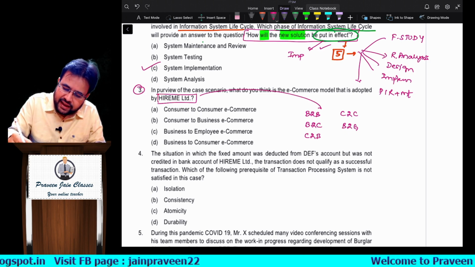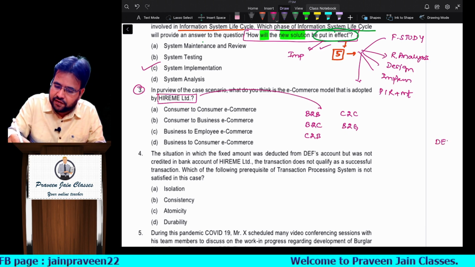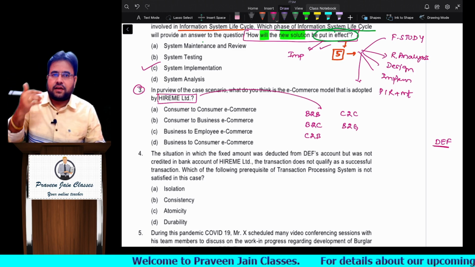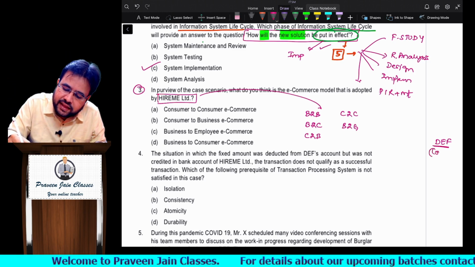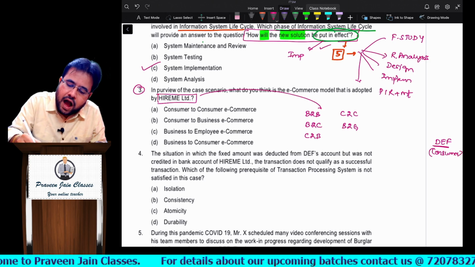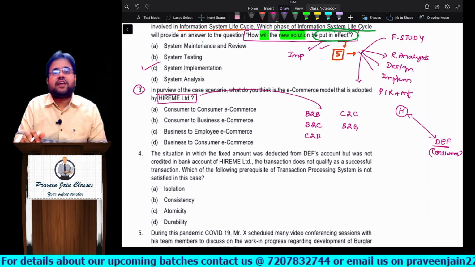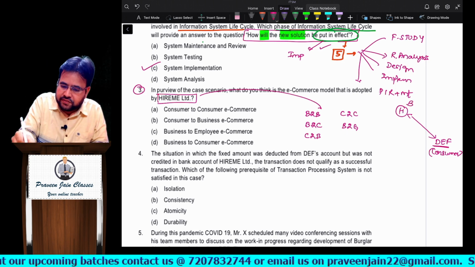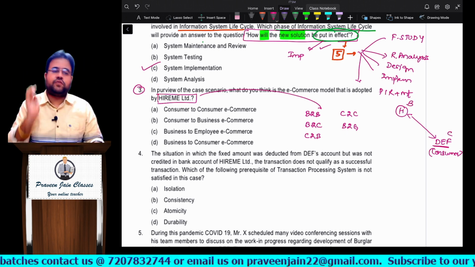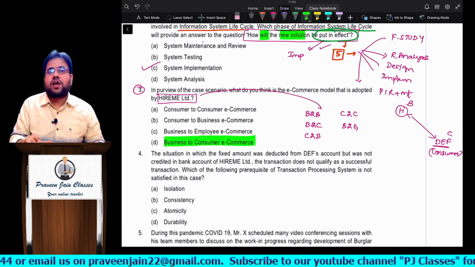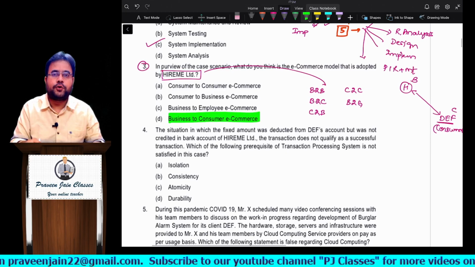It's simple. Today DEF is preparing that burglar alarm for themselves or for others, sir? For themselves. So can I say DEF is a consumer? Hire Me is a businessman. So there is some commerce activity happening between them. This is business, this is consumer, B2C commerce. So our answer is business to consumer commerce. I hope you are able to answer, sir.